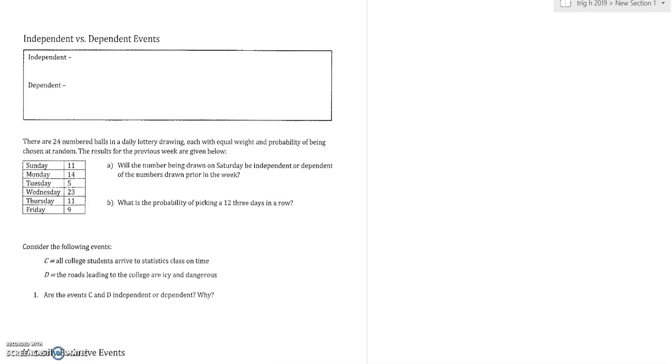So if you look at page 12, we're going to talk about independent and dependent events. Okay, so if you have two events, A and B, we would say that if the probability that A occurs does not affect the probability that B occurs, those events are independent.